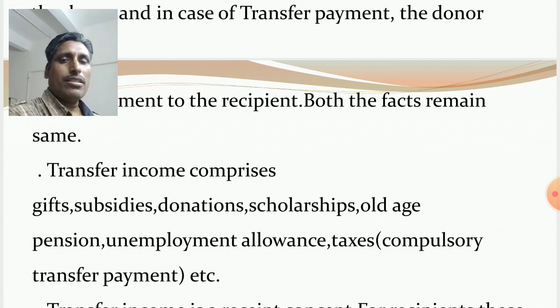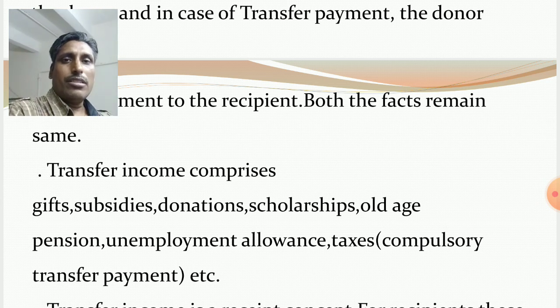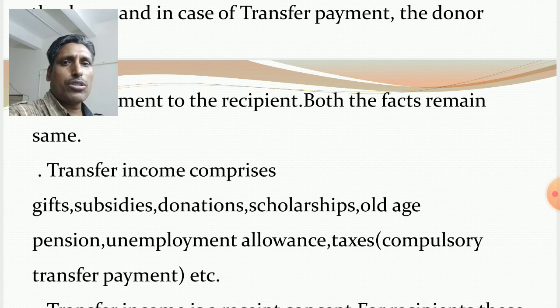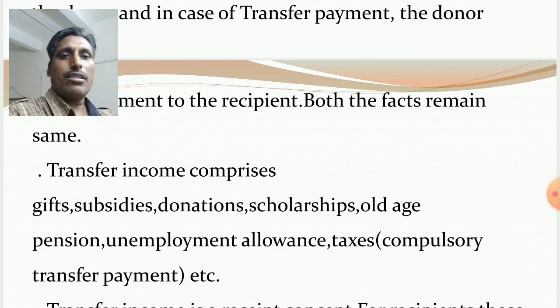And similarly, income transfer from the government to the individuals. So in this case, in case of transfer income, it is the income received by the people without rendering any productive service. They do not contribute anything towards production of goods and services in the economy. They do not get involved in productive activities, but in return receive income. Clear?